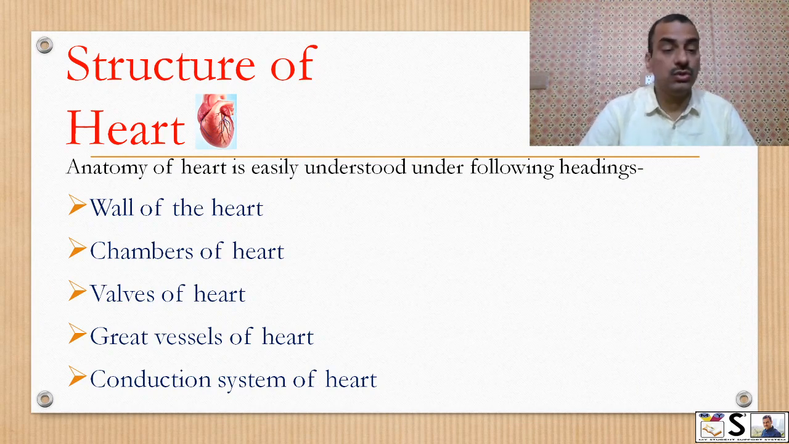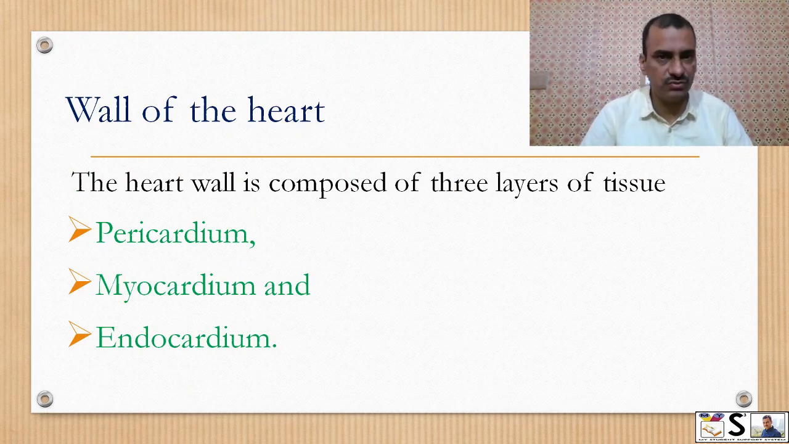Structure of the heart. To easily understand the structure of the heart, we divide it into subtopics. And what are these subtopics? These are the wall of the heart, chambers of the heart, great vessels of the heart, and conduction system of the heart. Now we will study them one by one. First is the wall of the heart. The heart wall is composed of three layers of tissue: the pericardium, myocardium, and endocardium.